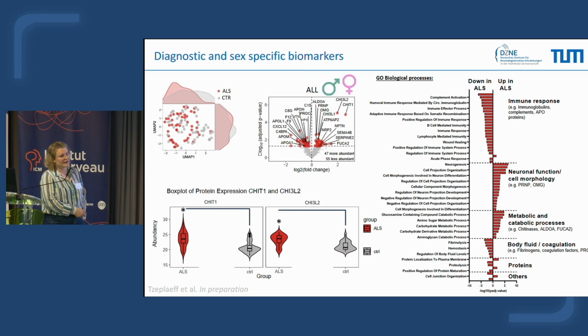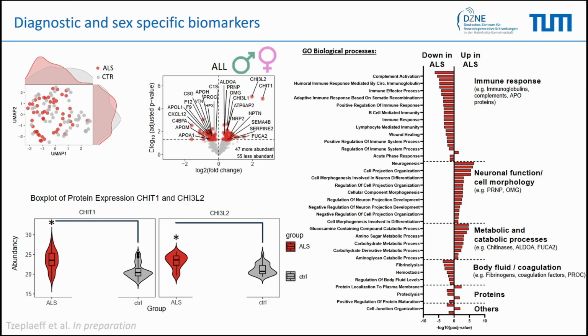Now let's focus on comparing ALS and control. On this PCA, again, we are not able to clearly separate ALS and control. However, by doing differential expression analysis, we observed 47 proteins that were more abundant in ALS versus control, and 55 that were less abundant. What was interesting is that the chitinase family was indeed higher expressed in the ALS patients compared to the control, which is proof of concept of our analysis.